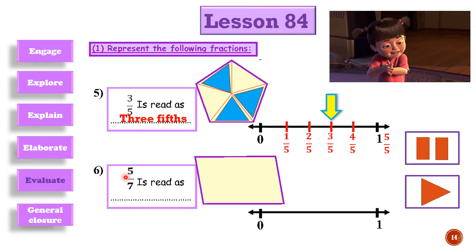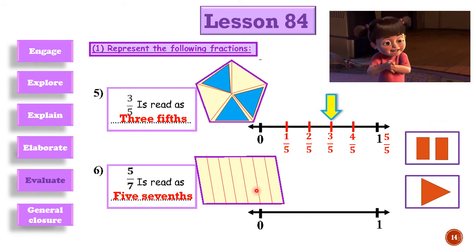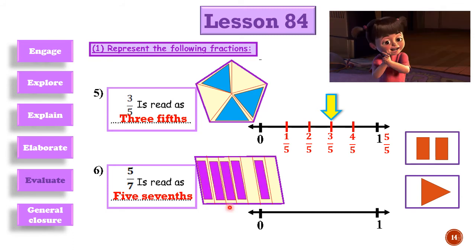Now let's go to 5/7. Write down 5/7. We will divide this shape into 7 parts, and each part is a seventh, and we will color 5 parts only like this. Now let's go to our number line. We will divide it into 7 parts as the denominator says. Now we will just draw 6 dashes. Between them will be 7 parts.